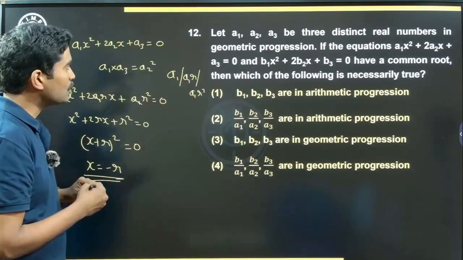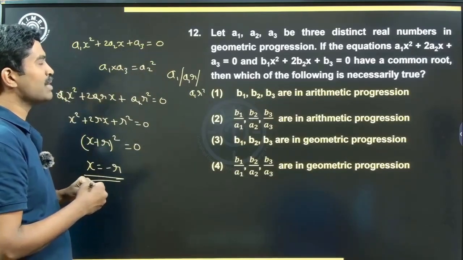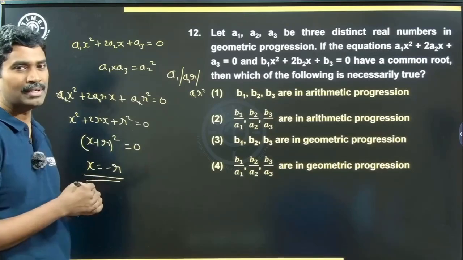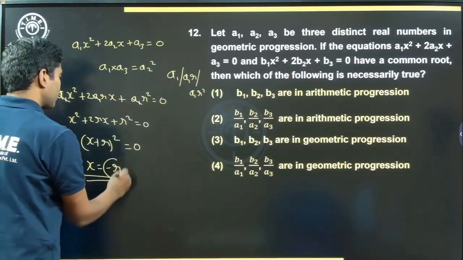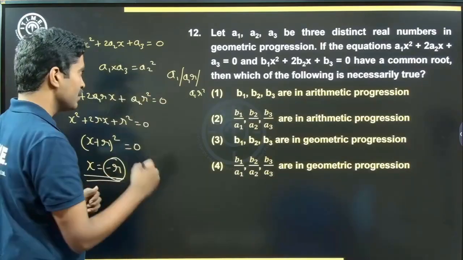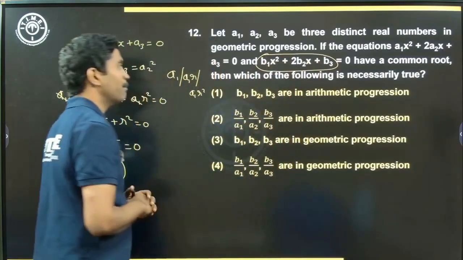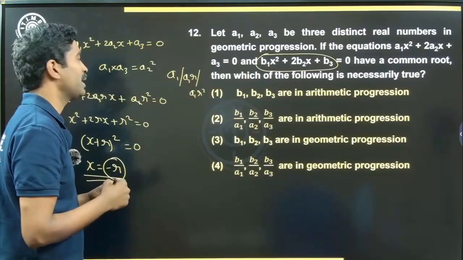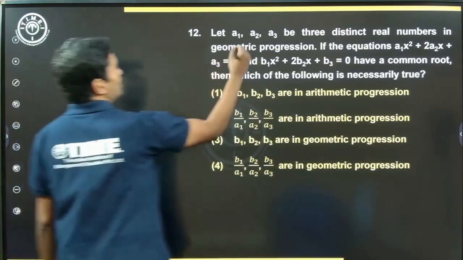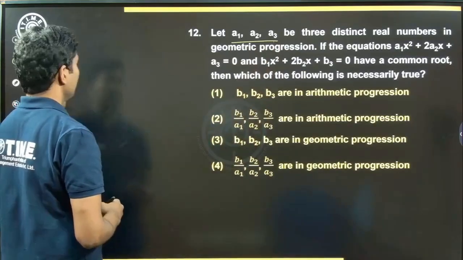Further, what do we know? That quadratic equation, the first one and the second one have a common root. Common root meaning the first one has 2 roots and both of them are equal, which means minus r is a root which satisfies even the second equation, right? So in place of this, if I substitute minus r, I should still be able to satisfy the quadratic equation, right? Let's do that.